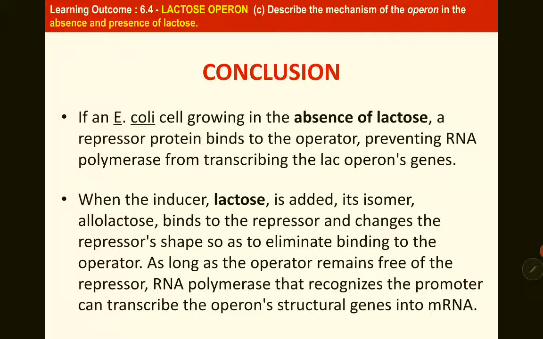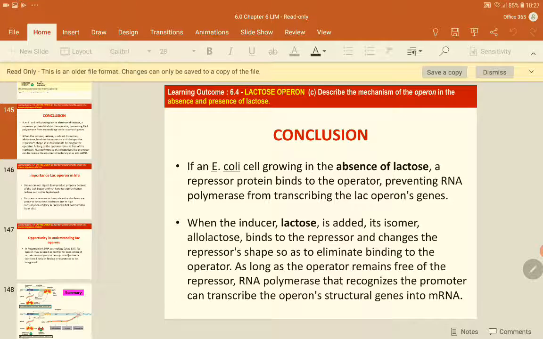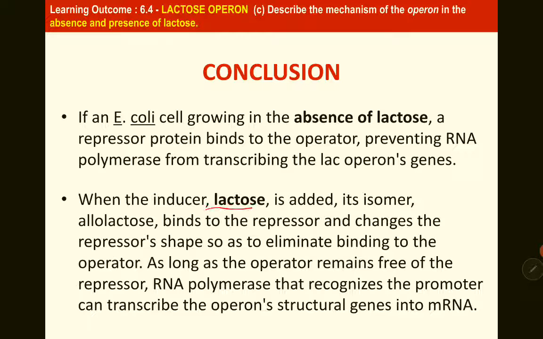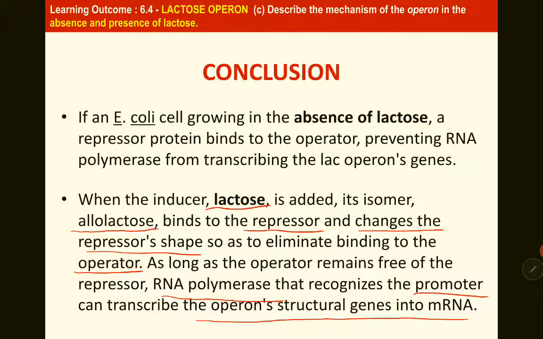Okay, so as a conclusion, when lactose is absent, there is no transcription and no translation. When lactose is present, it will convert to allolactose. Allolactose binds to the repressor protein and changes its shape, so it will not bind to the operator. So RNA polymerase can bind to the promoter and transcribe the genes into mRNA.